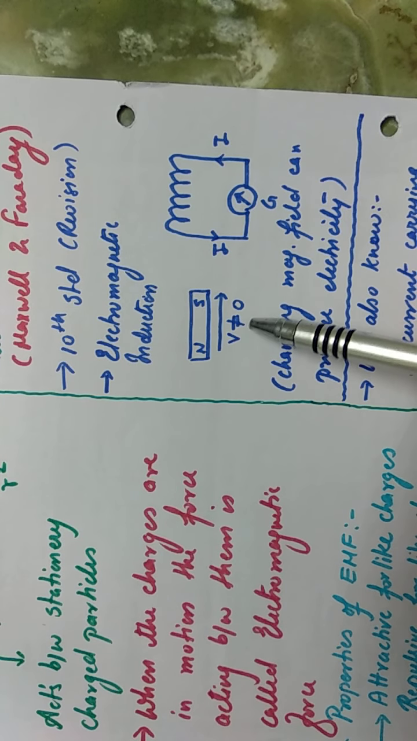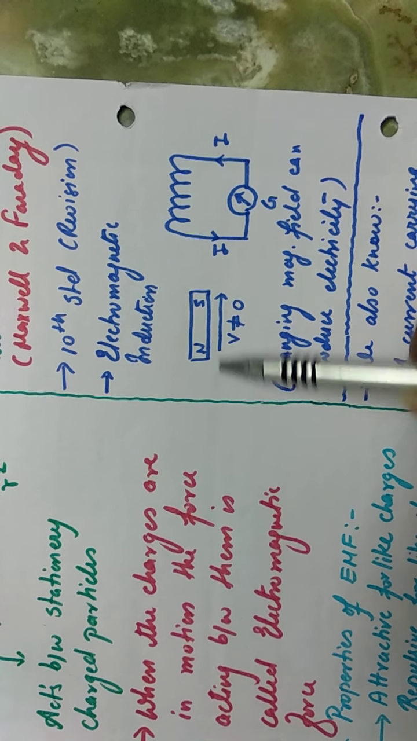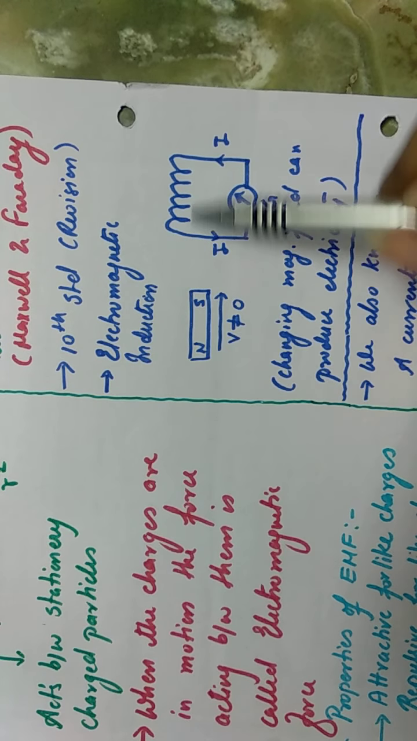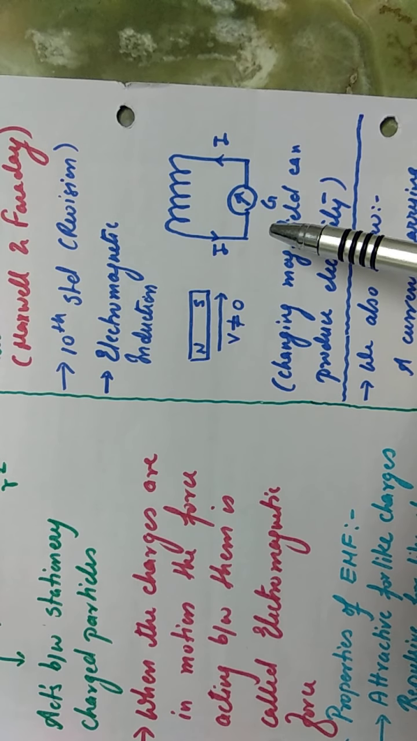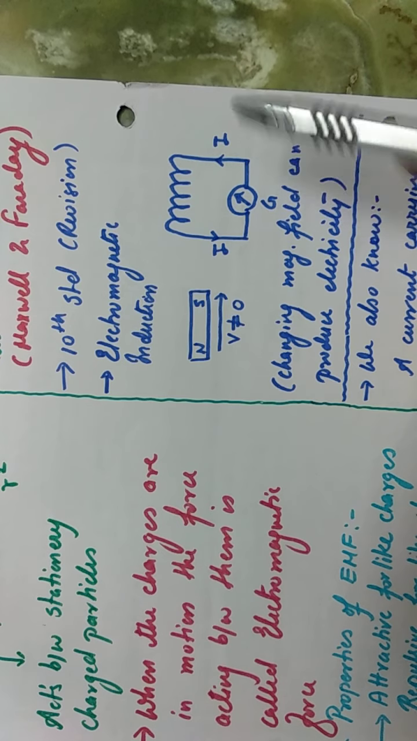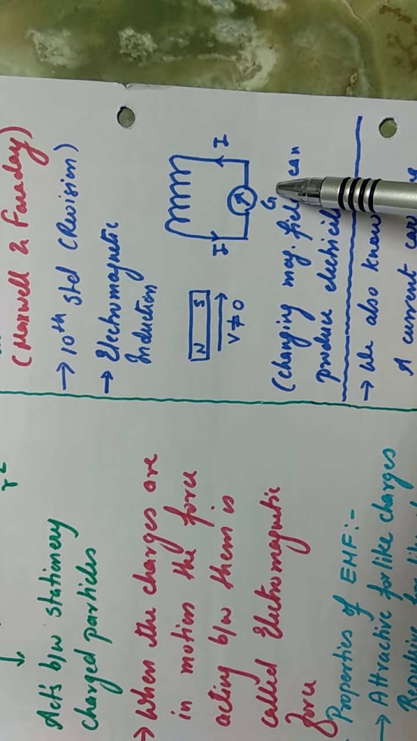See, if the velocity of this magnet is 0, either you move this magnet towards the coil or away from the coil, the magnetic field lines linked with the coil will change, and it will create current, induced current in the coil, and which will be seen as a deflection in the galvanometer.